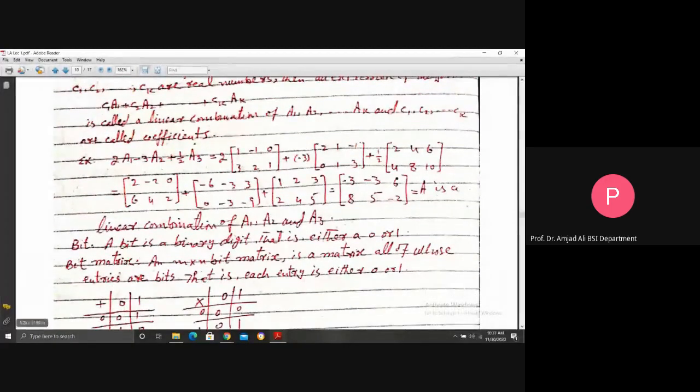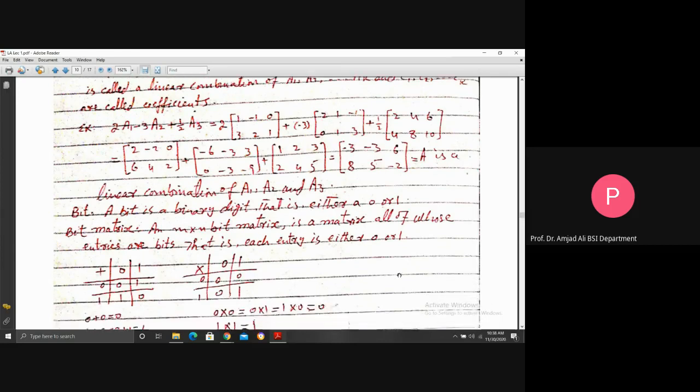Bit. What is a bit? A bit is a binary digit that is either a 0 or 1. That is, 0 and 1 are bits. This is the binary system, in which there exist two digits. Now, an m by n bit matrix is a matrix all of whose entries are bits, single bits. That is, each entry is either a 0 or 1. Those matrices in which all the entries are just 0 or 1 are said to be bit matrices.